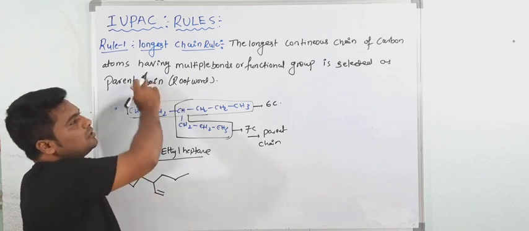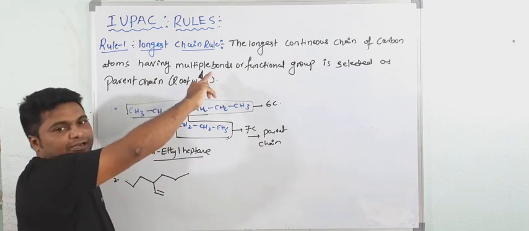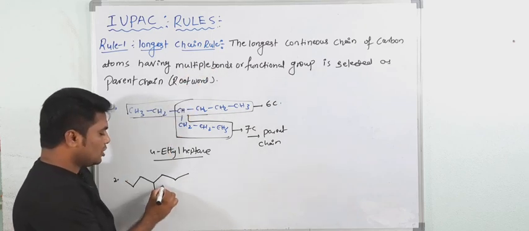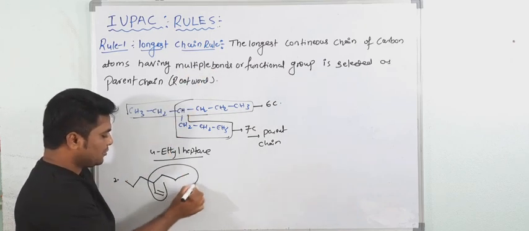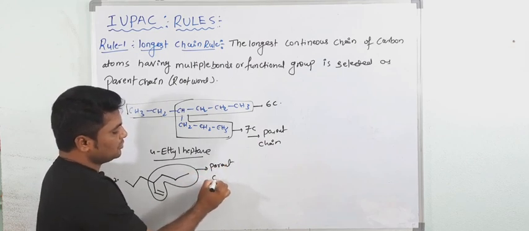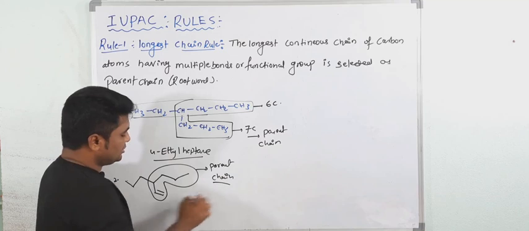Now, what is our rule? The parent chain must contain what? Multiple bonds. Double bonds are a functional group. Now your parent chain is this one. The name you have to give is based on this chain.